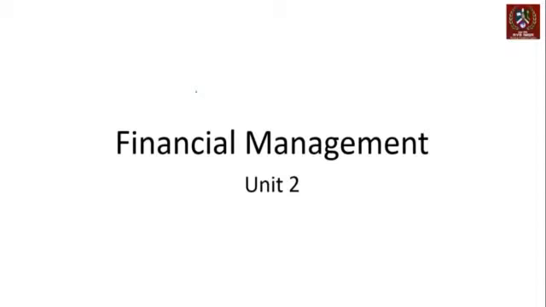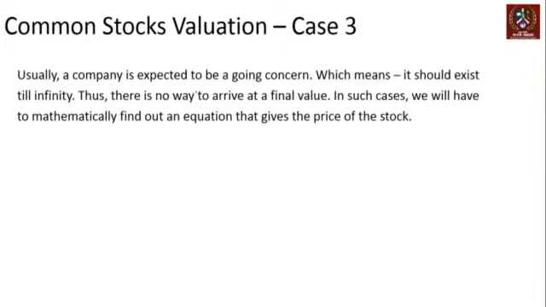Now, in case 3, we will remove these two assumptions and bring in the assumption that the company actually survives till infinity, right? So usually a company is expected to be a going concern, which means it is expected to last till infinity, and thus there is no way of arriving at a final value, right? So you cannot claim that the company has sold or shut down its business at the end of a particular period. You will have to mathematically try and find an equation that gives you the price